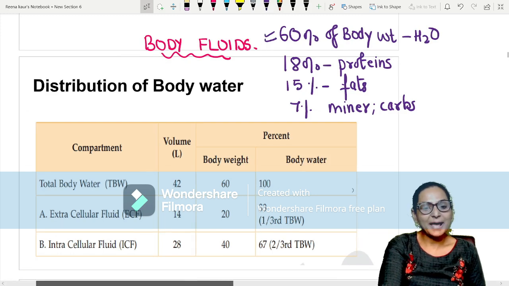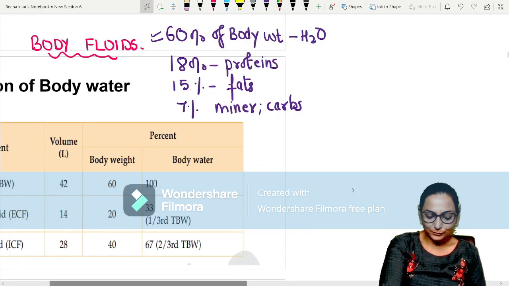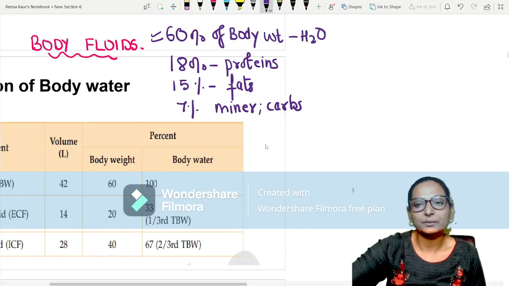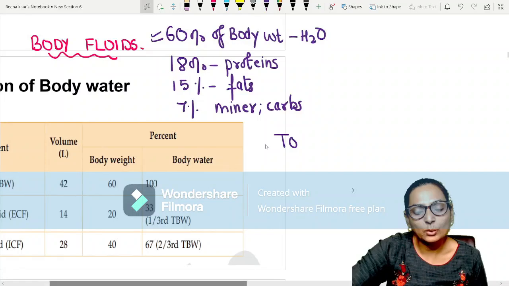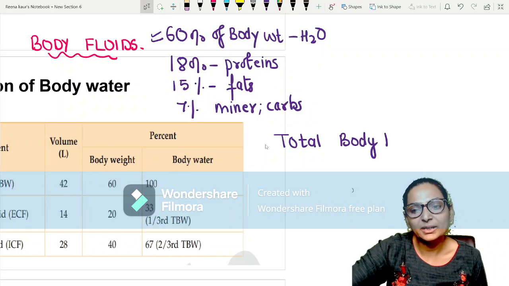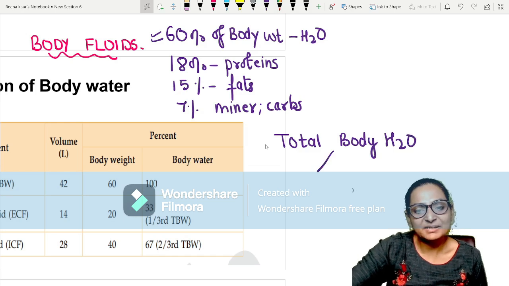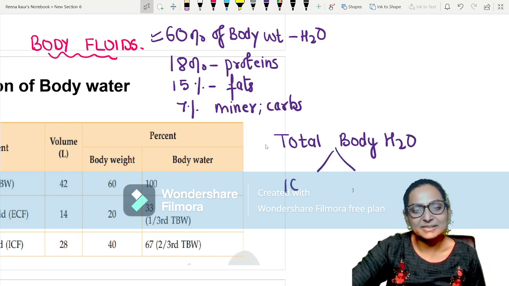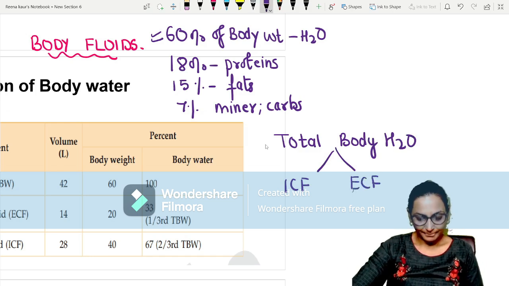For example, a man weighing 60 kg, calculate his total body water. So this is the total body water, which is divided into two compartments, ICF, that is intracellular, and ECF, that is extracellular. Right?